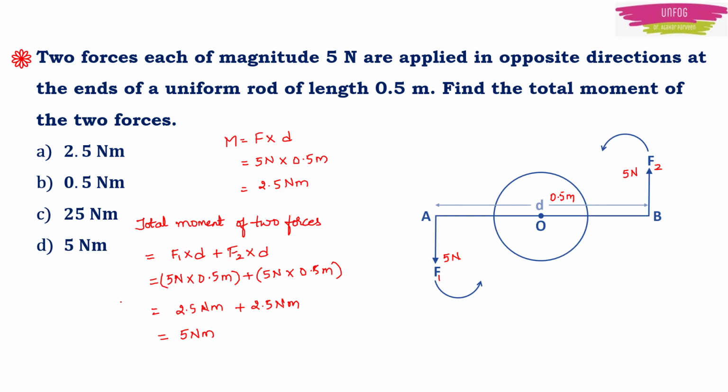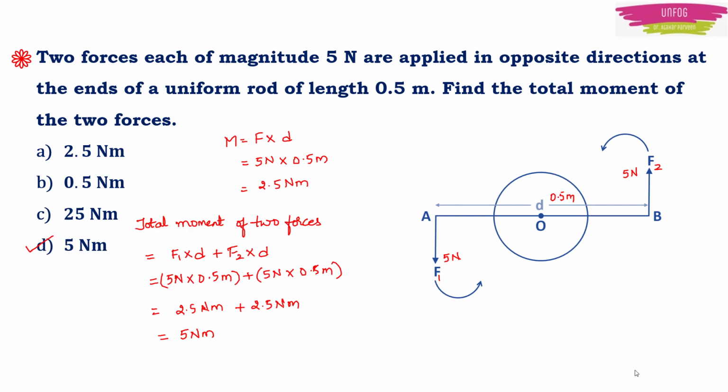So here the total moment of the two forces is equal to 5 Newton meter. Option D is the right answer. Note that this total moment of two forces is also in the anti-clockwise direction. Now we know about moment of force.